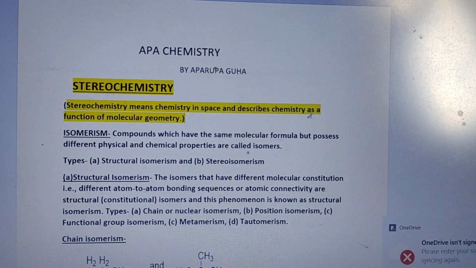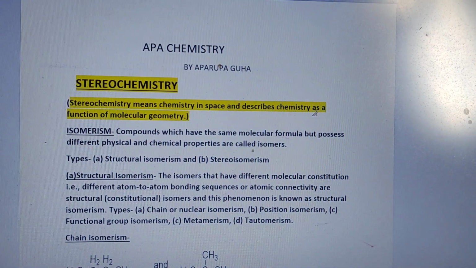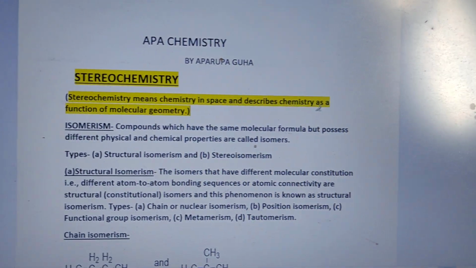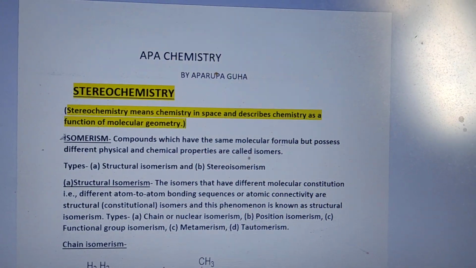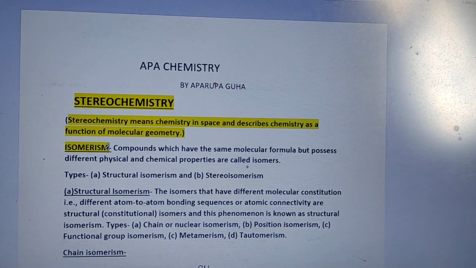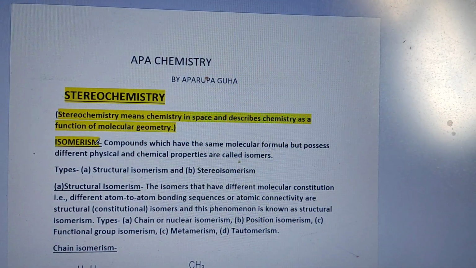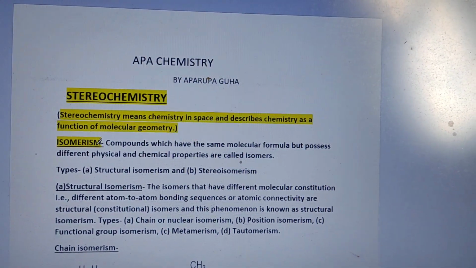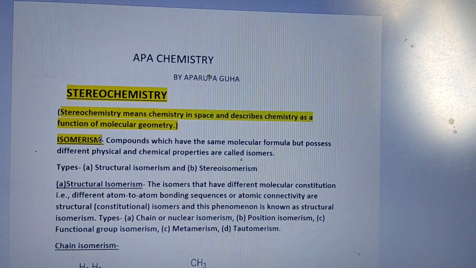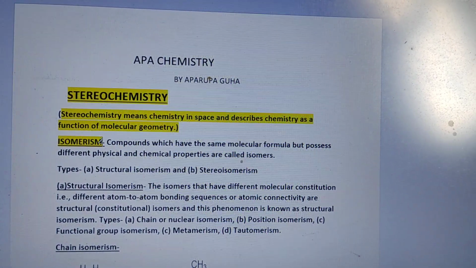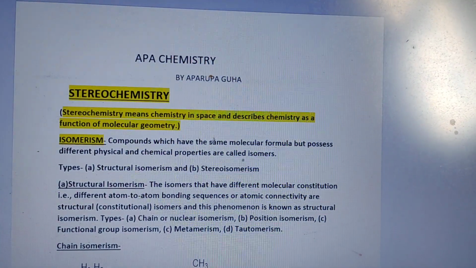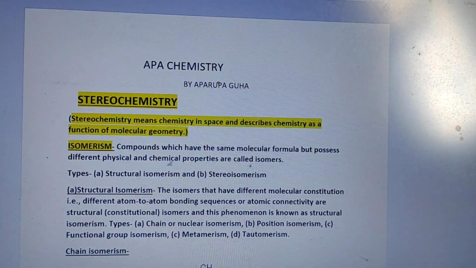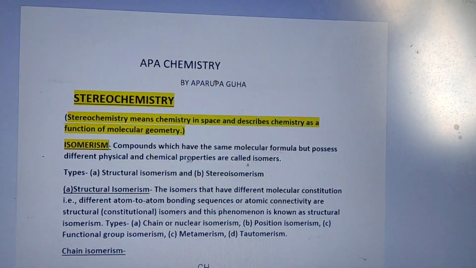And stereochemistry is very vital for organic chemistry. The basic part, first, is isomerism. Now, the question is, what is isomerism? Compounds which have the same molecular formula but possess different physical and chemical properties are called isomers.